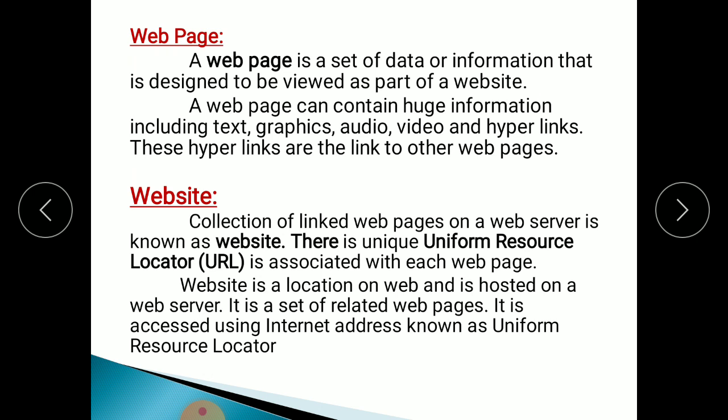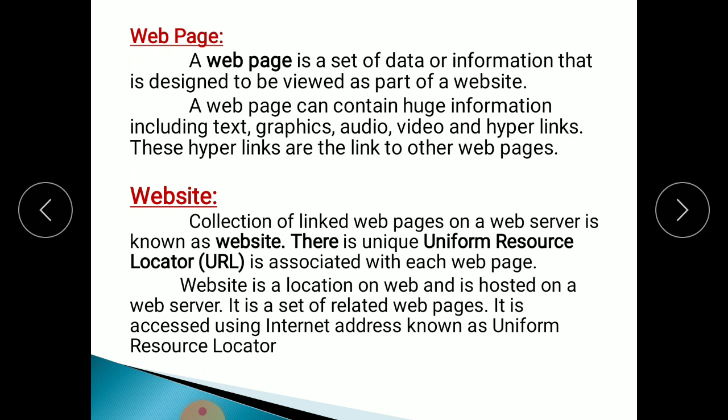On one website, there are a number of web pages. If you want the result, if you click on result, suddenly the result page will open. This is one web page. If you want the syllabus, if you click on syllabus, suddenly the syllabus page will open. Like this, if you click on different pages, a number of pages will open.